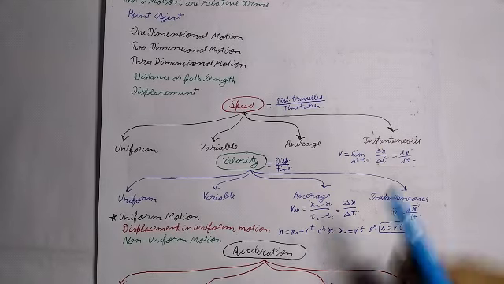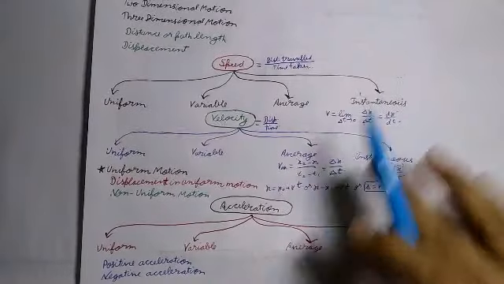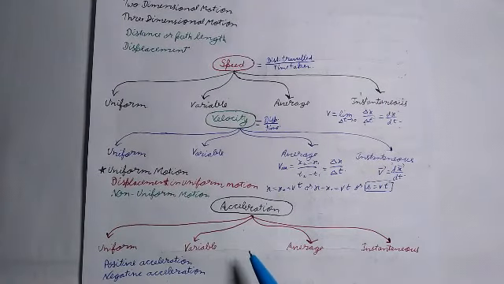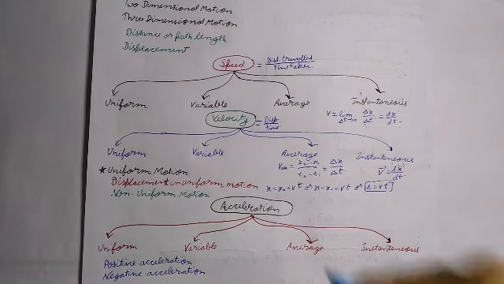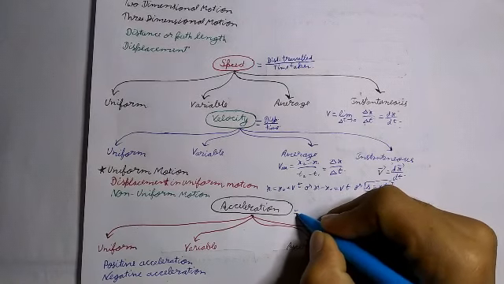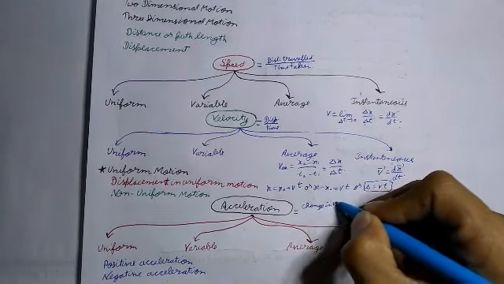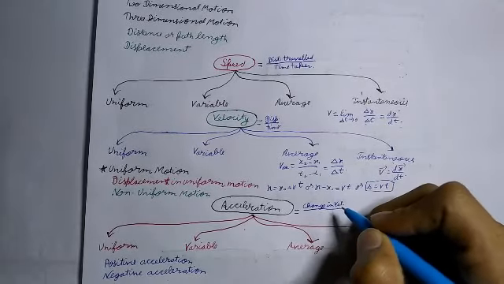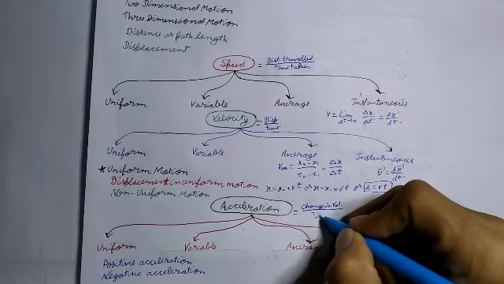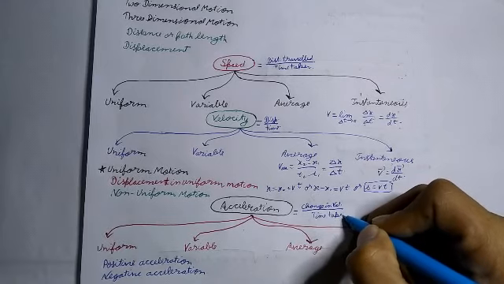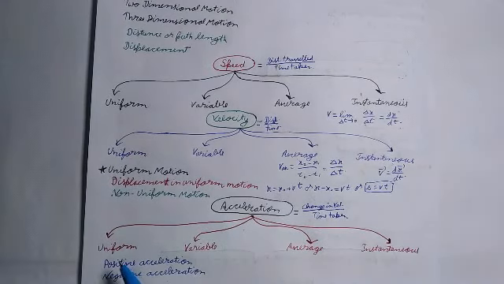Now, acceleration. The rate of change of velocity of an object is called its acceleration. Acceleration is equal to change in velocity upon time taken. It is also of four types: uniform, variable, average, and instantaneous.